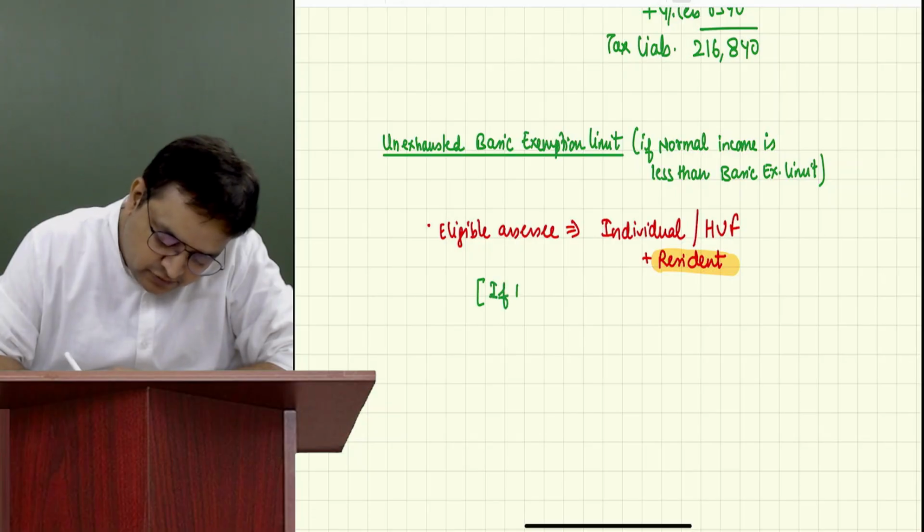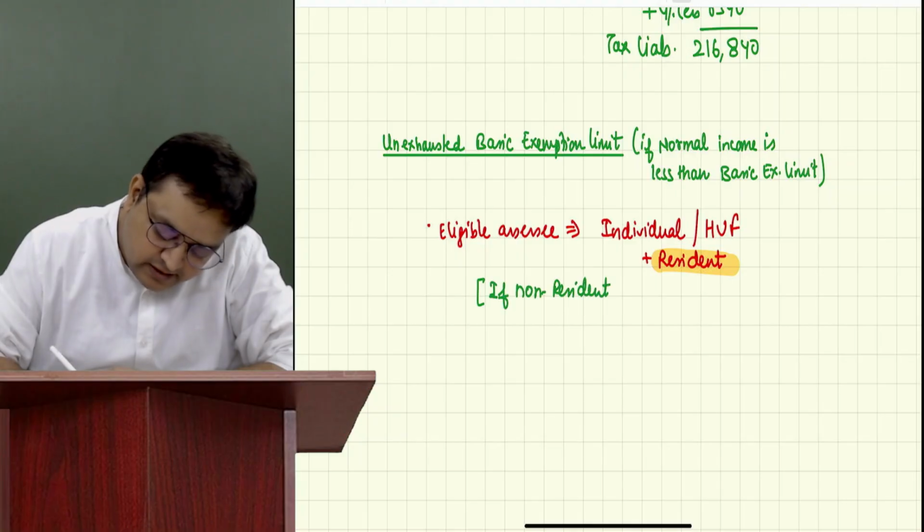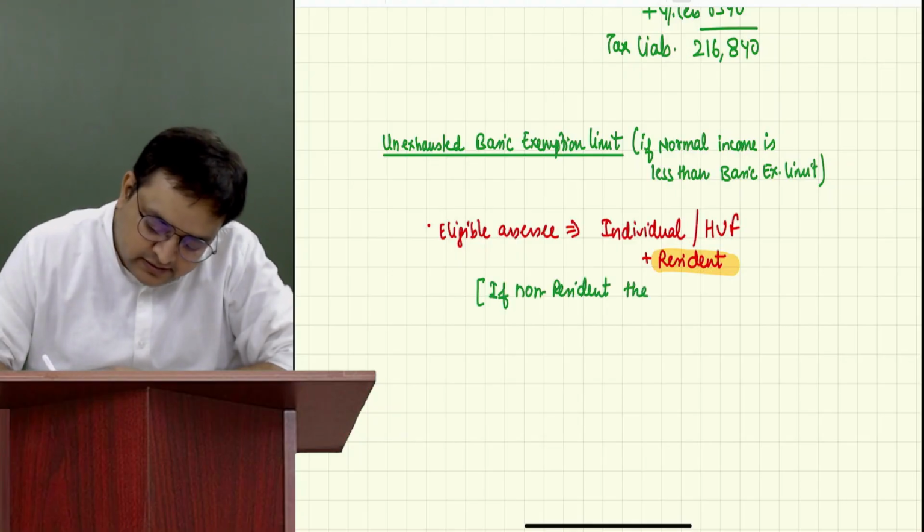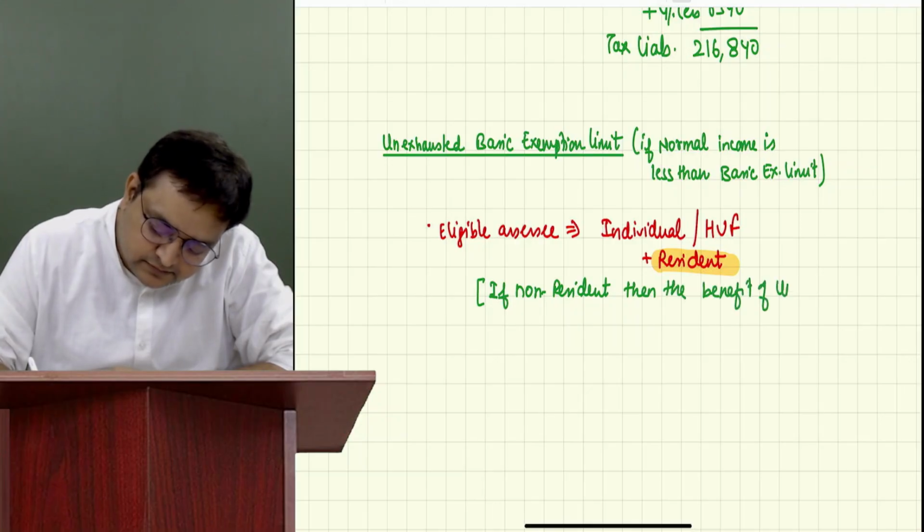If non-resident, then the benefit of unexhausted limit is not available.